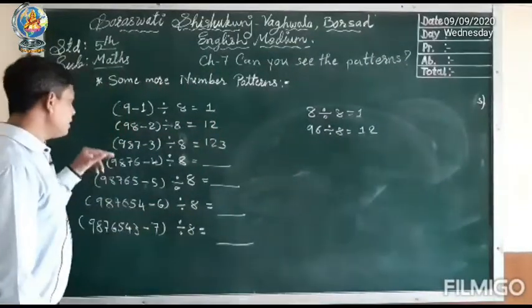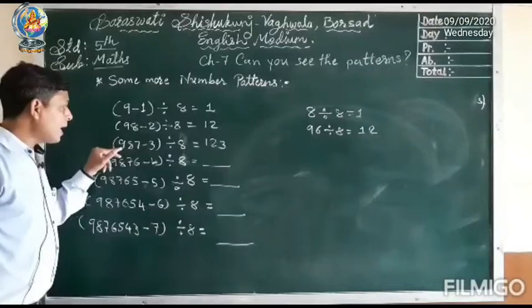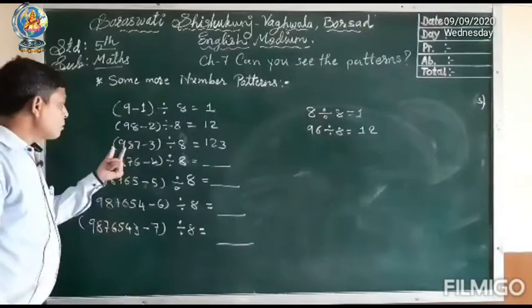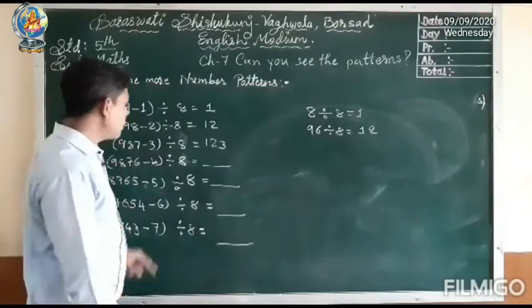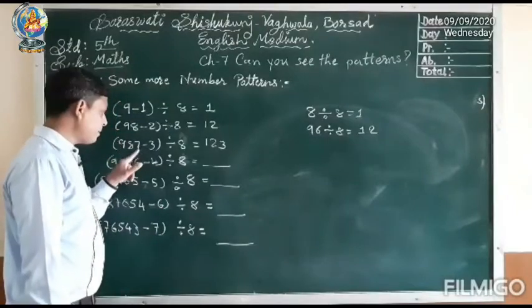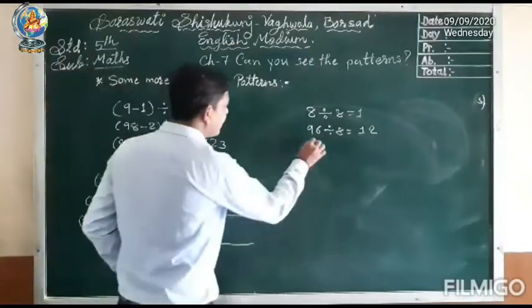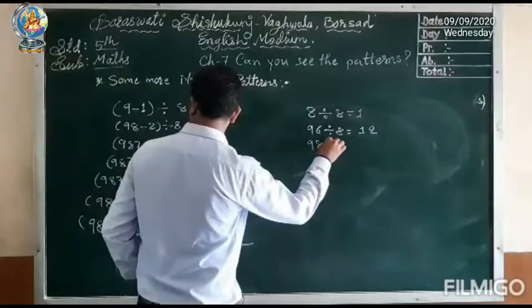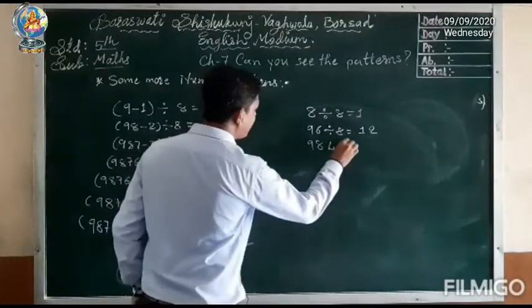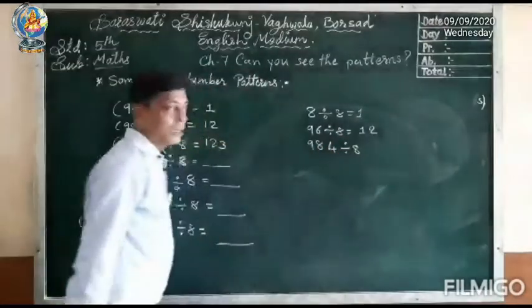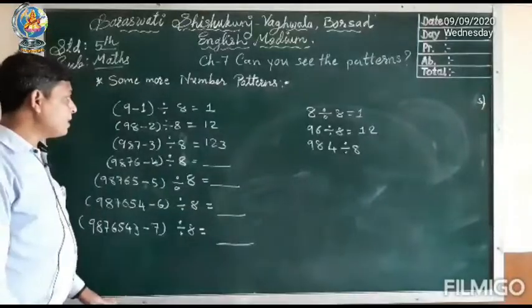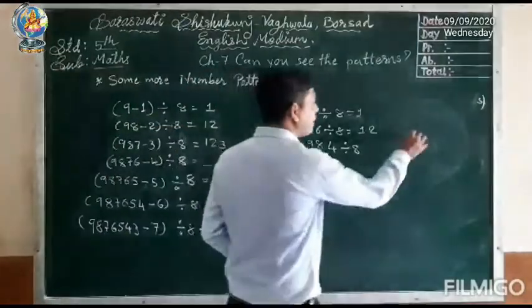Now let's see the third step. 987 minus 3. 987 minus 3 means how much? 7 minus 3 is 4. So we can write 984 divided by 8. So what do we get as the answer? Let us divide and check.